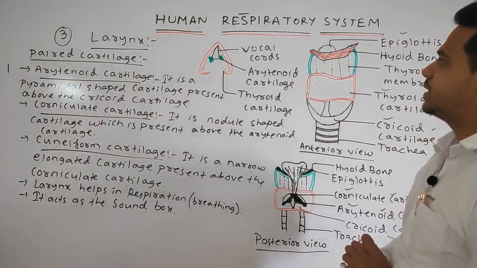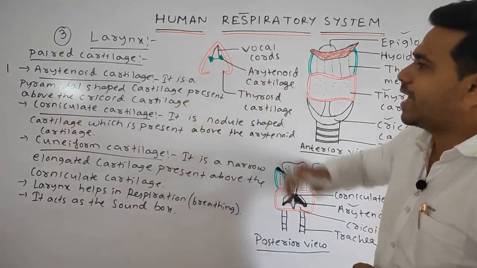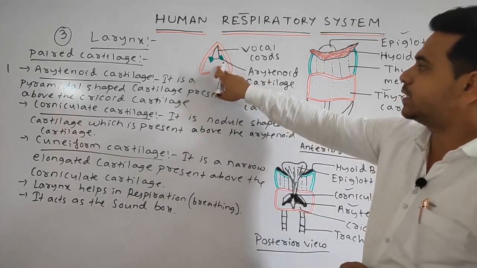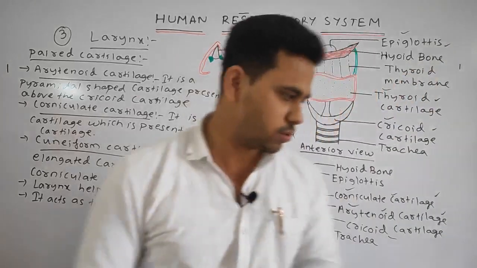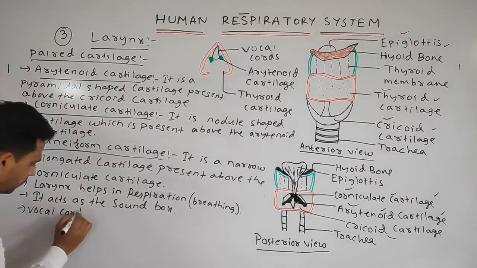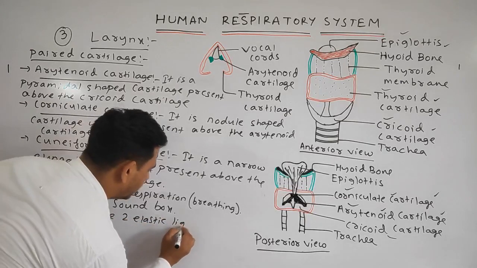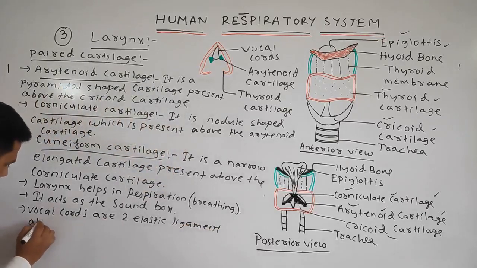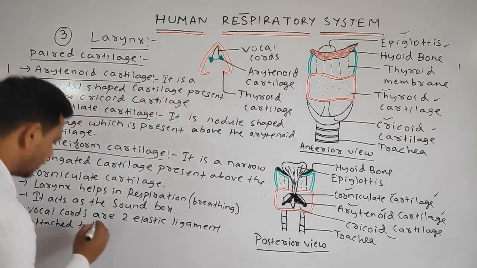The vocal cords, you can see, are two elastic ligaments that are attached to the arytenoid cartilage. Vocal cords are two elastic ligaments attached to the arytenoid cartilage.